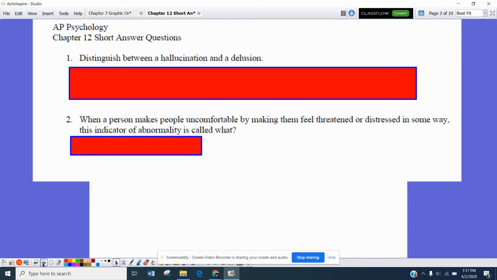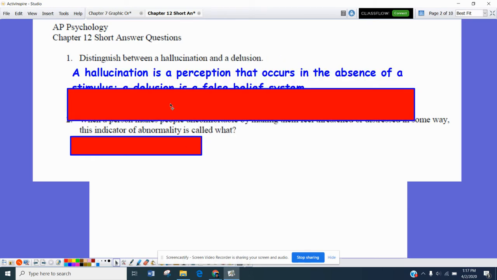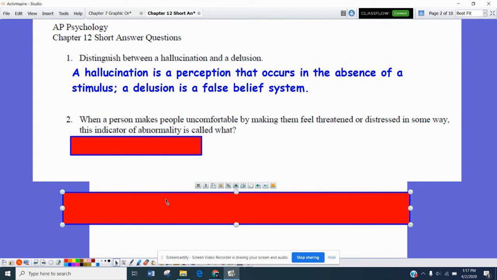So here we go. Number one, distinguish between a hallucination and a delusion. Accordingly, a hallucination is a perception that occurs in the absence of a stimulus. In other words, somebody is hearing something, but there's no sound, or someone is saying that they're seeing something and there is nothing to be seen. Whereas a delusion is just a false belief system, meaning that you think something is such a way, even though there's a lot of research that says otherwise.